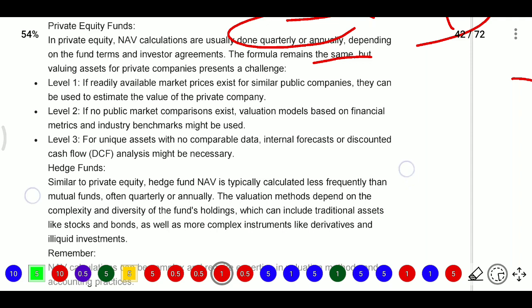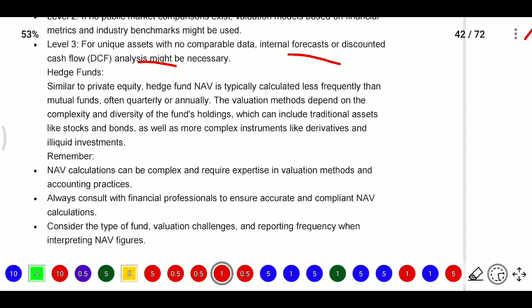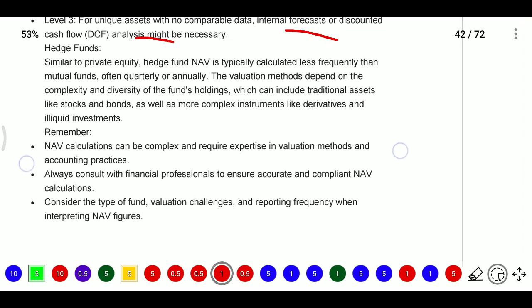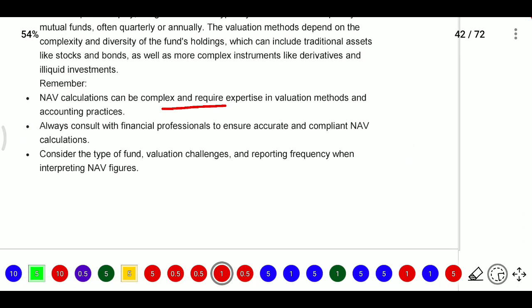In Level 3, we have no similar asset and no active market, so we go with some techniques, adjustments and projections. No comparable data will be there, so internal forecasts or discounted cash flows might be necessary. And for hedge funds, NAV calculation can be complex and requires expertise in valuation methods.